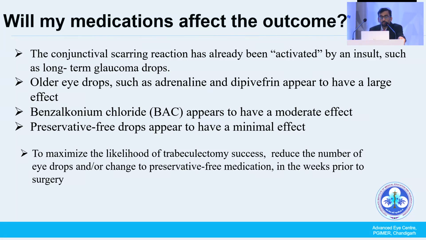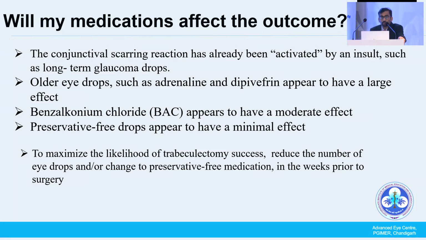As we know, most of the patients are already on multiple medications for a long time. The conjunctival scarring process or inflammation has already started, especially in patients on medications with preservatives. Preservative-free medications have minimal effect, as per the studies, but the success will be less if the patient is already on a maximum number of medications. This should be kept in mind.